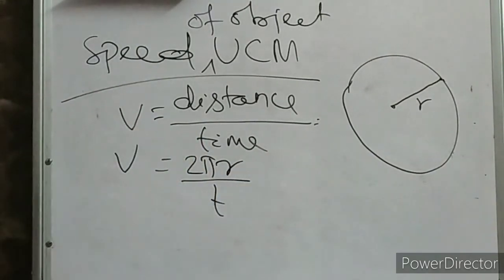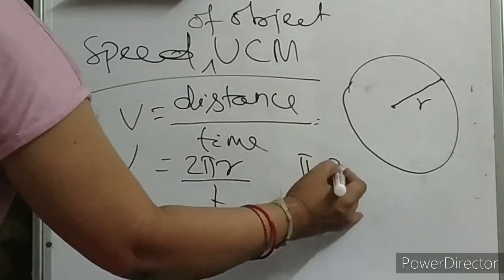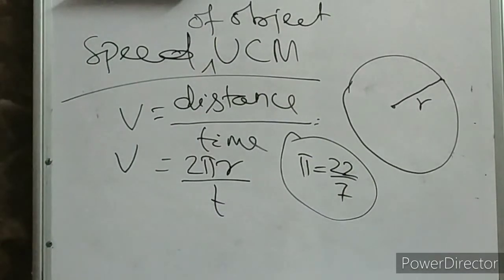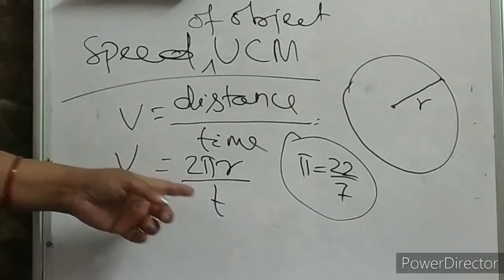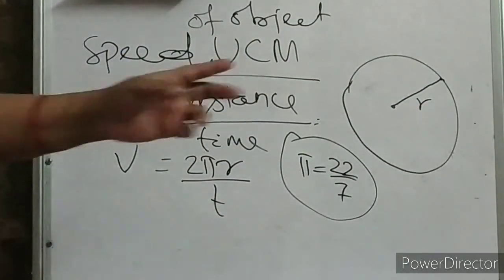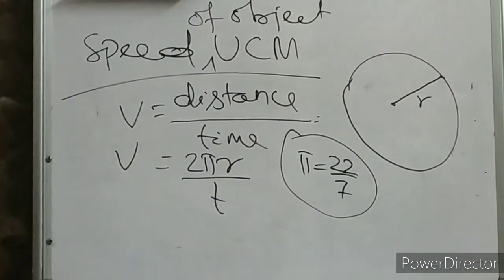So this is how you calculate the speed in a circular motion. What is this pi? You know pi is 22/7. This thing also you know in mathematics. T is the time taken for one round of the circular path. Clear? And r is the radius of the circular path.